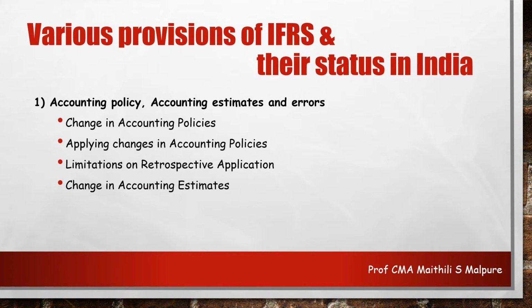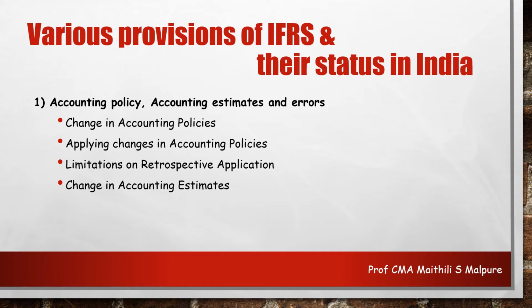Next, we can go on to the changes in accounting estimates. As with accounting policies, we can change accounting estimates as well. The requirements here apply except to the extent that the change in the accounting estimates gives rise to changes in assets or liabilities, or relates to any item of equity.